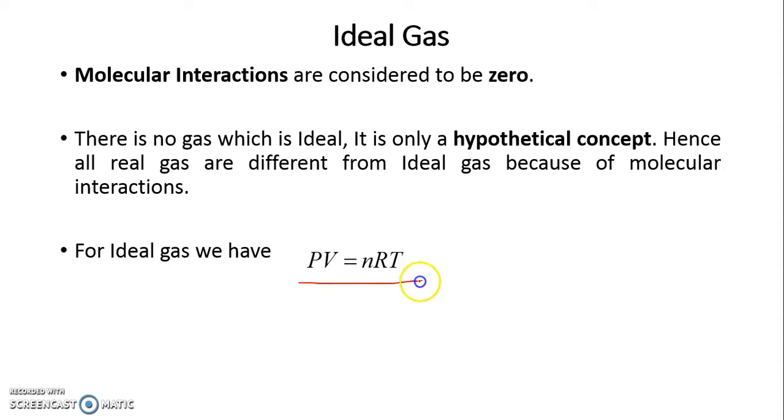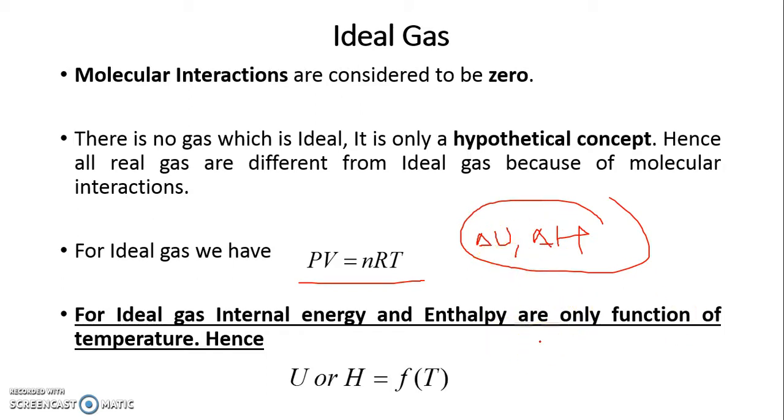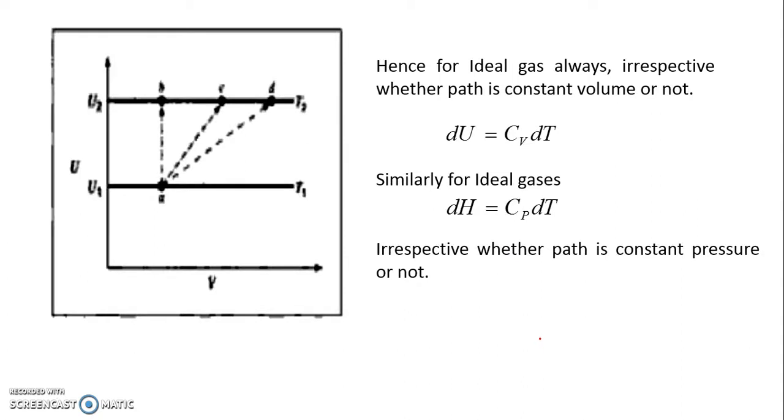For an ideal gas, what we have is this, which you already know. And most importantly, for an ideal gas, internal energy and enthalpy are only a function of temperature. That means when I am trying to calculate delta U and delta H for any given ideal gas, I just have to look at the initial and final temperatures. I am not worried about the type of process. The reason being they are dependent only on temperature, and moreover they can be considered a state function. And because of that, what we can do is this. Just look at this figure.